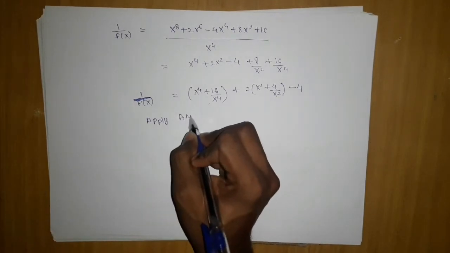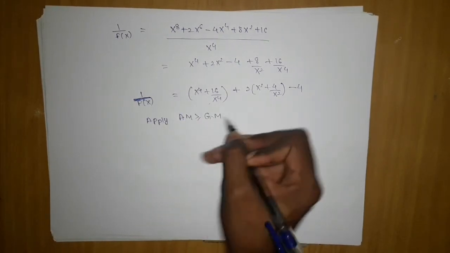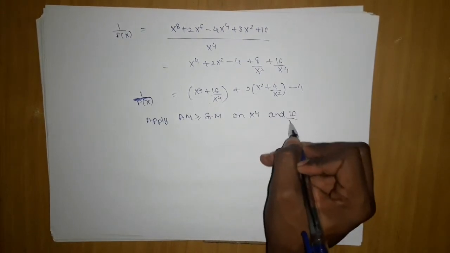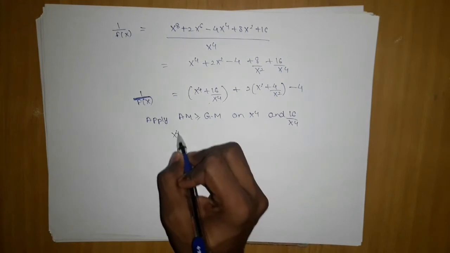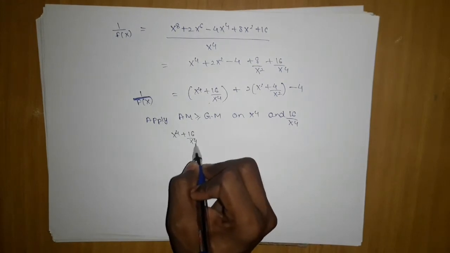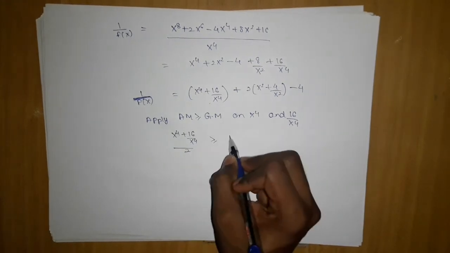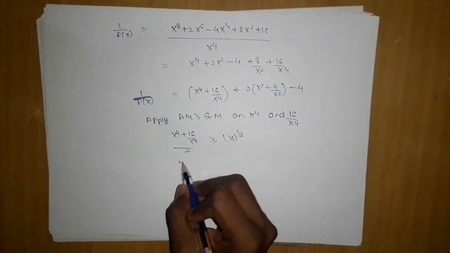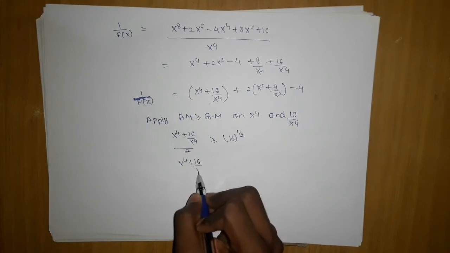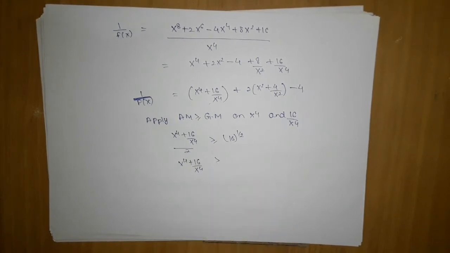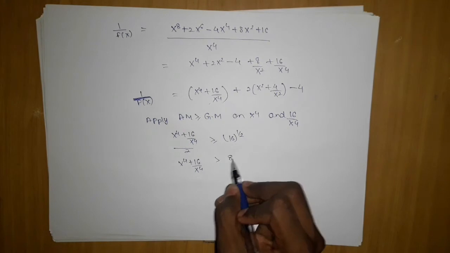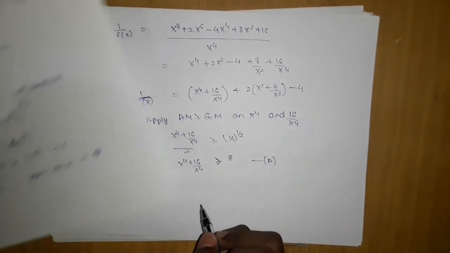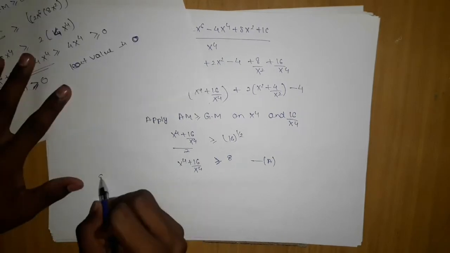AM greater than equal to GM on x power 4 and 16 by x power 4. This will give me x power 4 plus 16 by x power 4 upon 2 greater than equal to 16 power 1 by 2. So x power 4 cancels out, and I will be left with 4, so x power 4 plus 16 by x power 4 is greater than equal to 8, so I will keep it as a. Further on, similarly